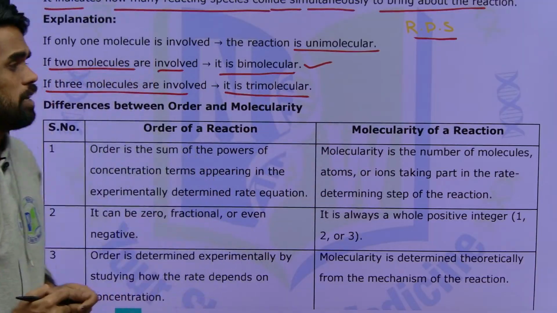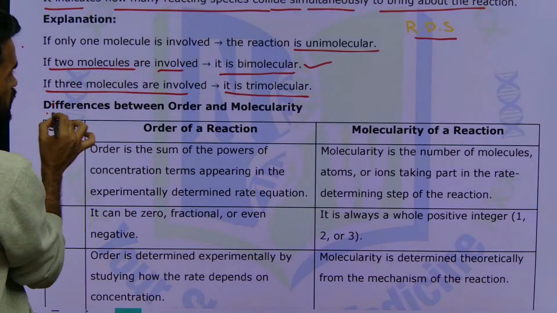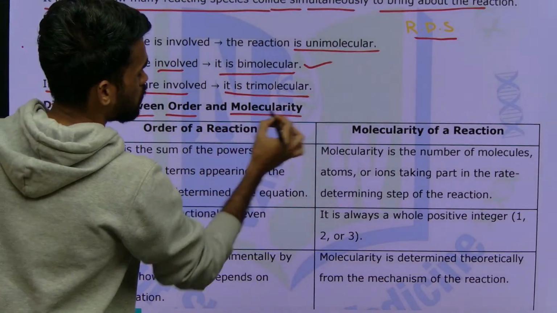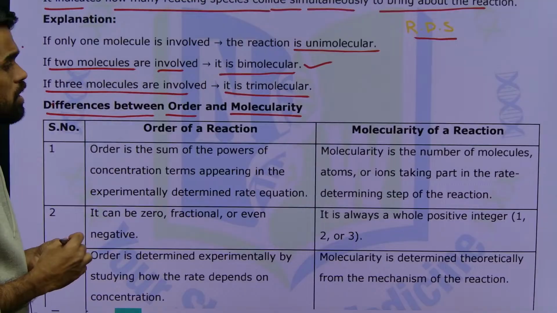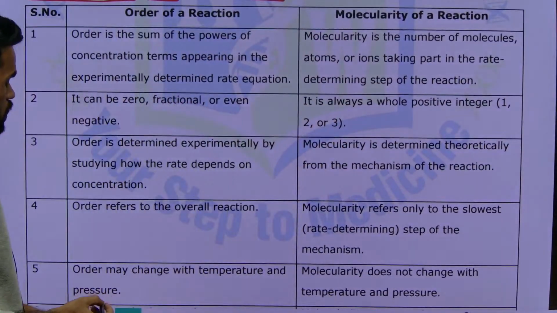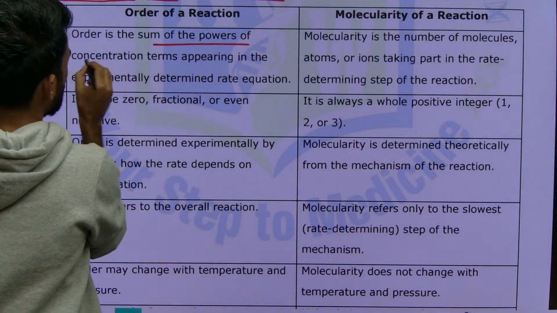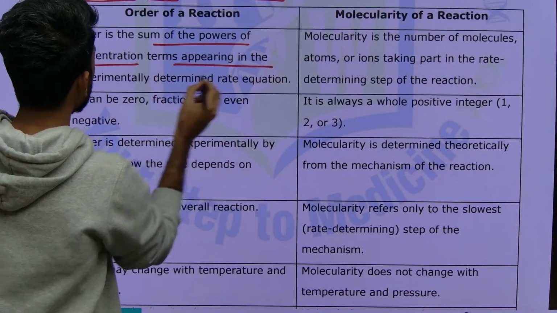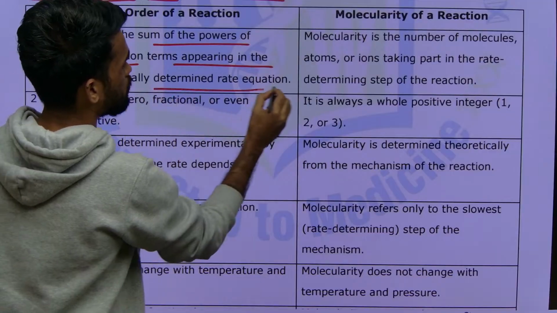Next, differences between order and molecularity. What is the difference between order and molecularity? Order is the sum of powers of concentration terms appearing in the experimentally determined rate equation.